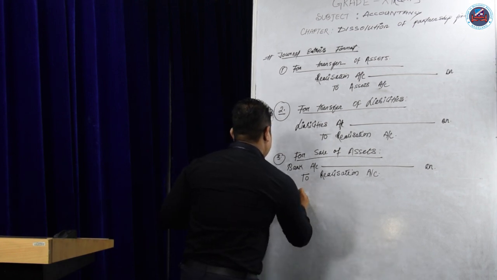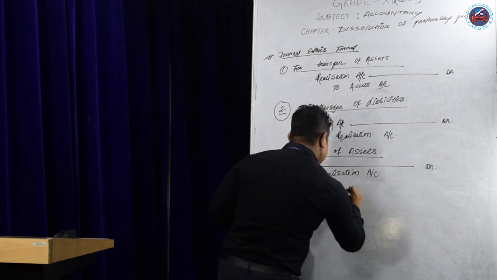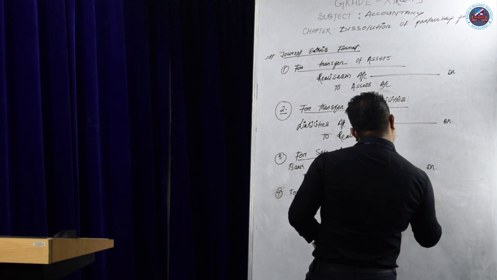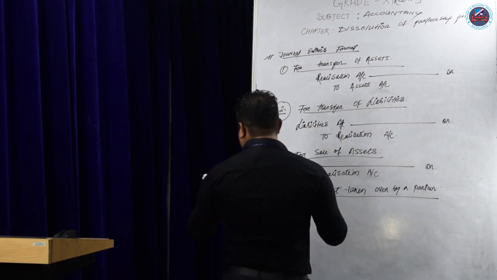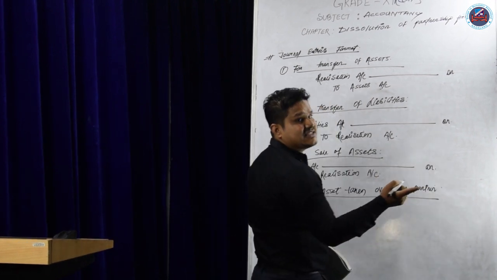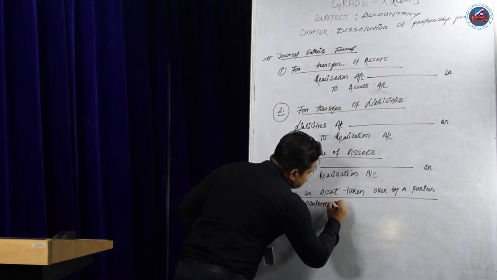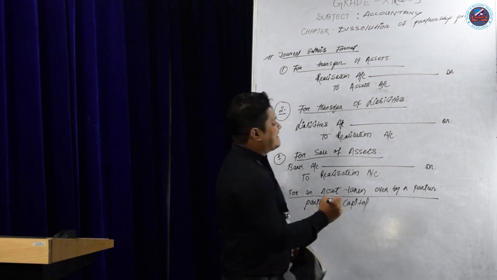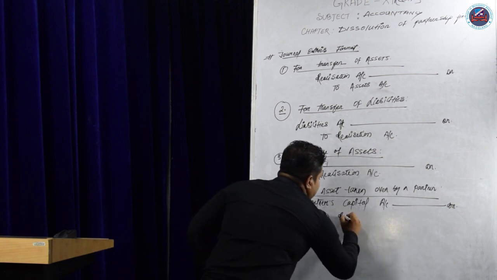For assets taken over by a partner, the entry will be partners capital account debit to realization account.